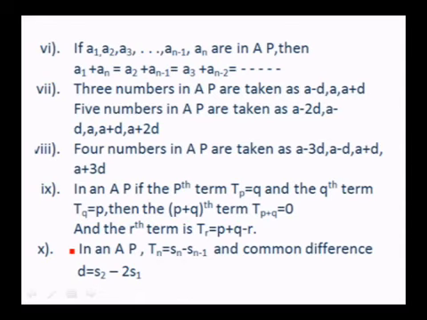And the rth term TR is equal to P plus Q minus R. In an AP, if you take the difference of the sum of the n terms and the sum of the n minus 1 terms, that is Sn minus Sn minus 1, it is nothing but the nth term Tn. And the common difference D can also be obtained by taking the sum of the first 2 terms minus twice the first term, that is S2 minus 2S1.